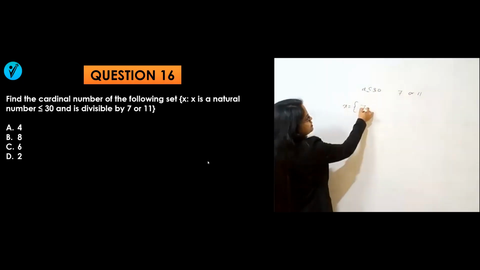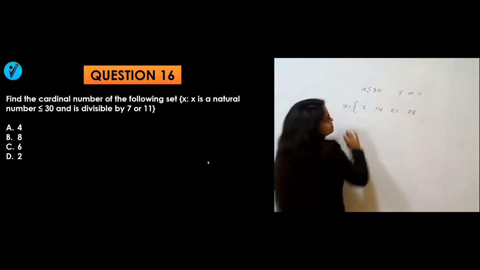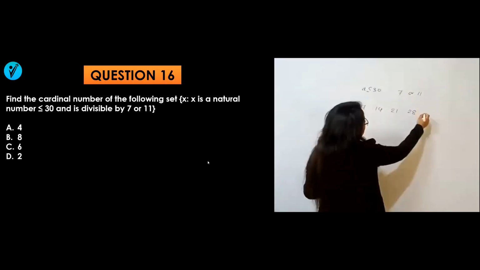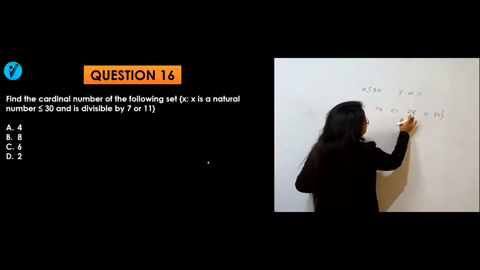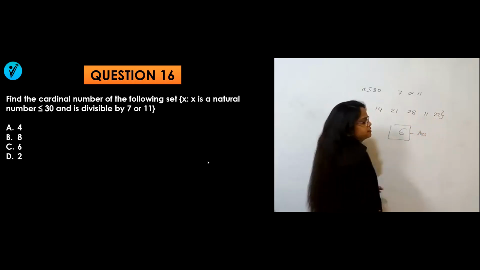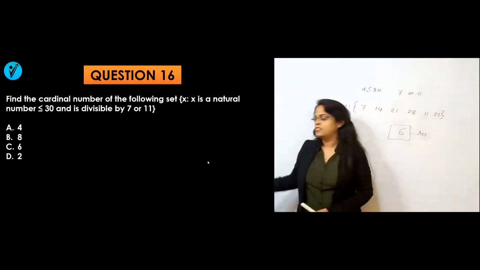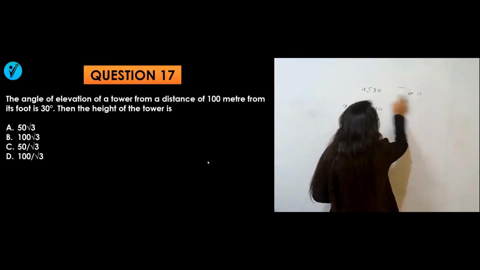Multiples of 7 will be 7, 14, 21, 28 because I need less than 30. And for 11, it will be 11 and 22. How many numbers are there? 1, 2, 3, 4, 5, 6. So your answer will be cardinal number is 6. That's it. Easier. Now go for the next one. Question number 17 is here.